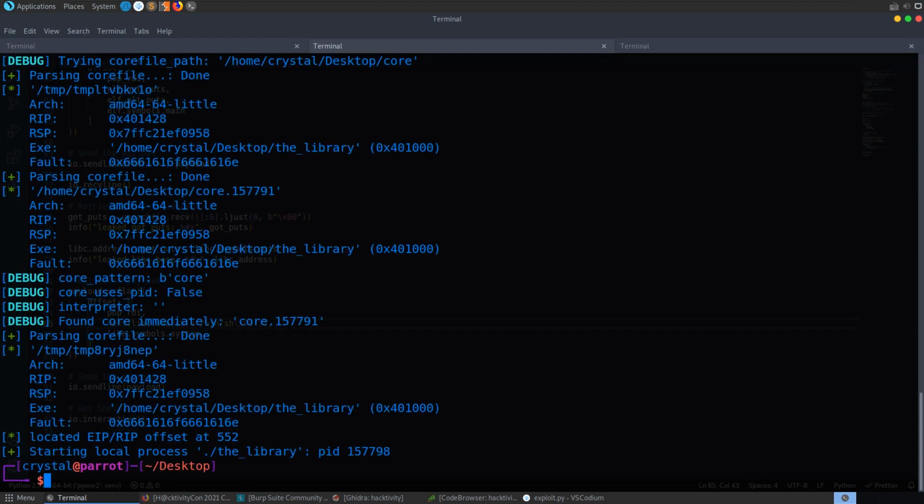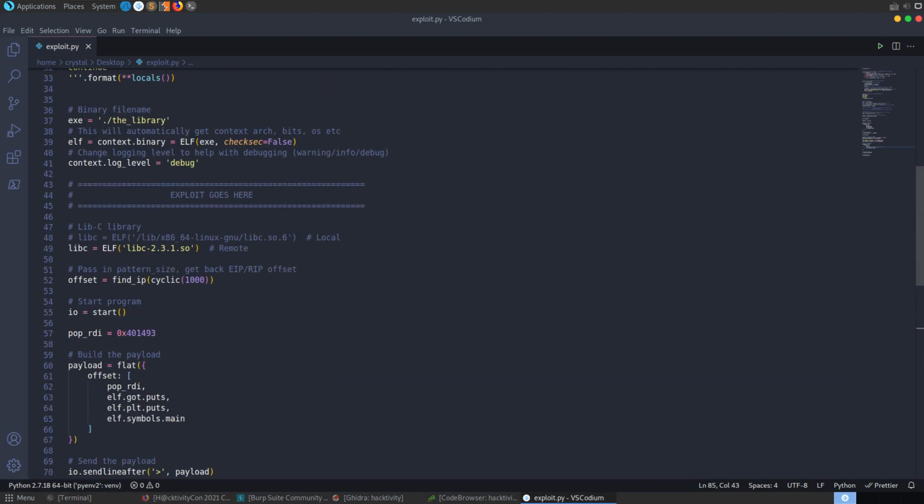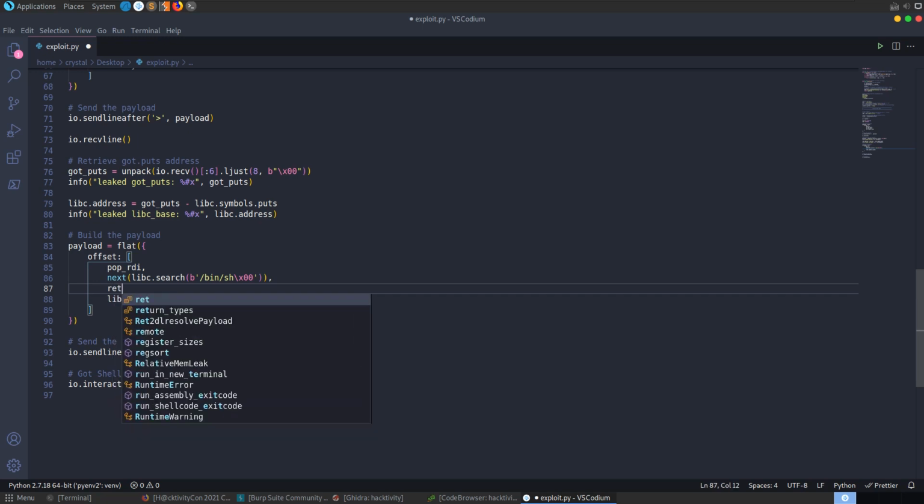Let me go and let's go back to Ropper. Okay, let's do Ropper --file, the library. Let's just print all of the gadgets, and you see here we have this return at the bottom, so I'm going to take a copy of that. I'm going to add this as a gadget as well. And then we'll just add this here as well to make sure everything's aligned.